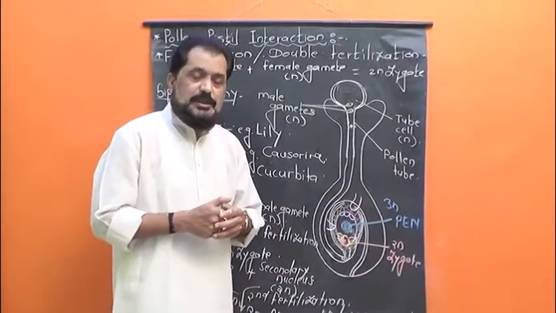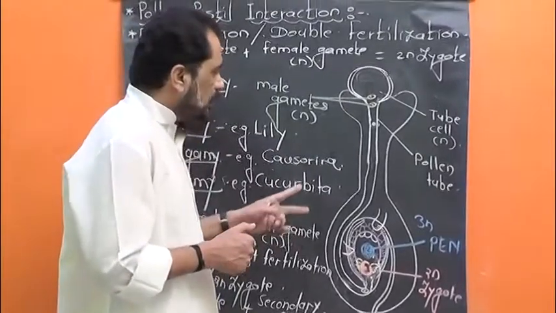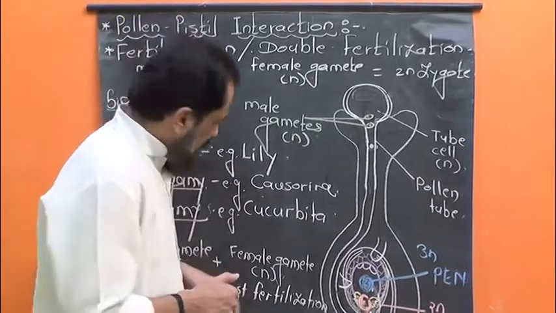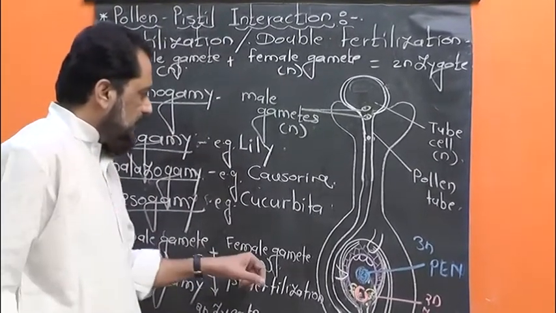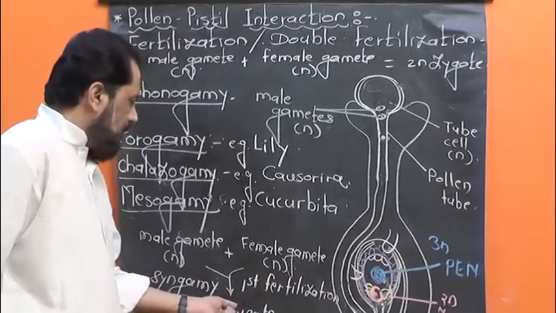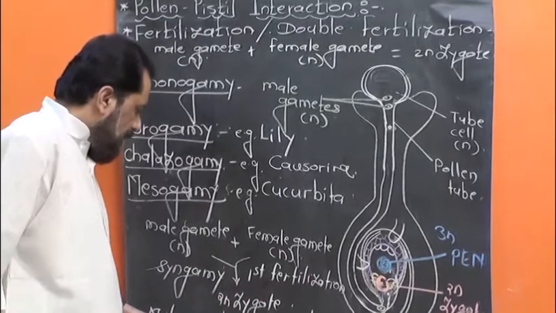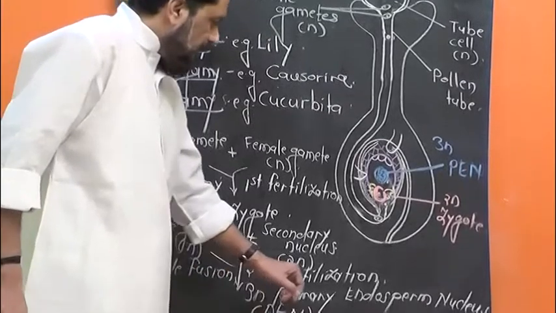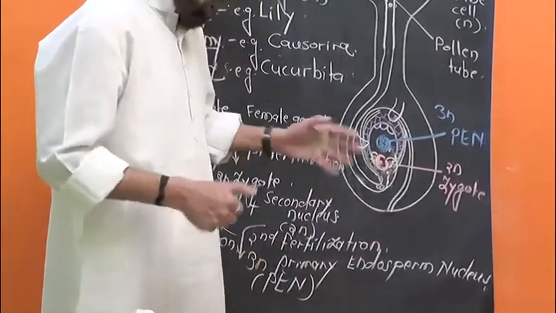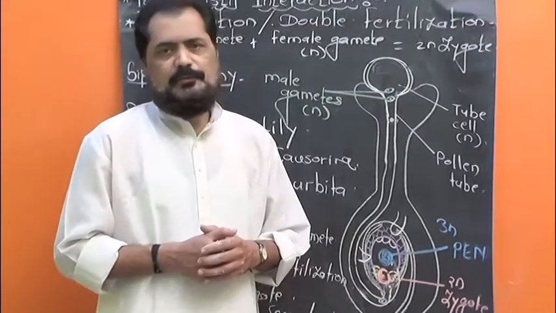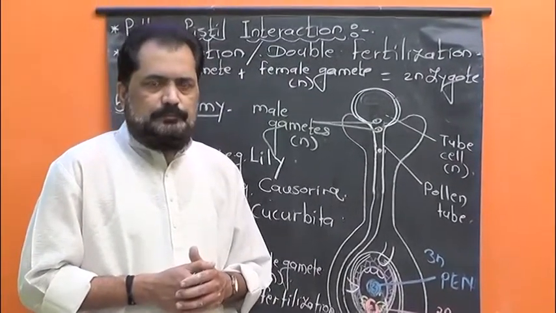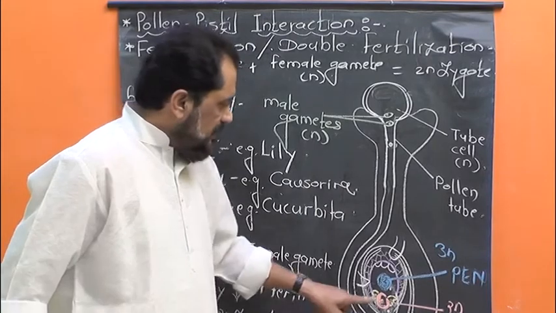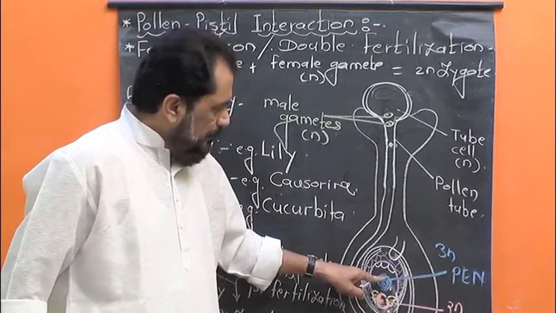Double fertilization is the process in which both haploid male gametes take part in fertilization. A single haploid male gamete unites with the haploid female gamete to form a diploid zygote, while another haploid male gamete unites with the diploid secondary nucleus to form the triploid primary endosperm nucleus, and thus this process is called double fertilization. So, the product of double fertilization is the diploid zygote and triploid PEN.